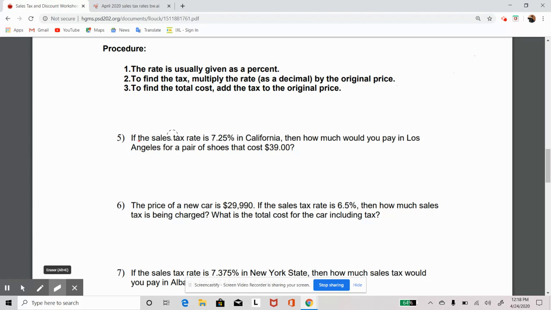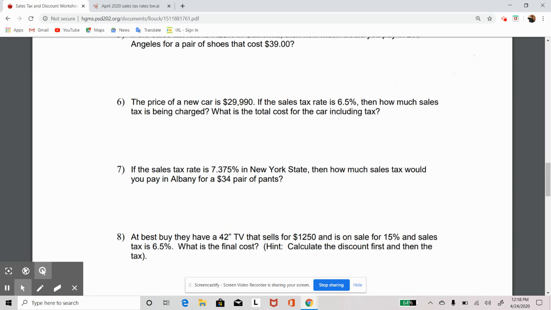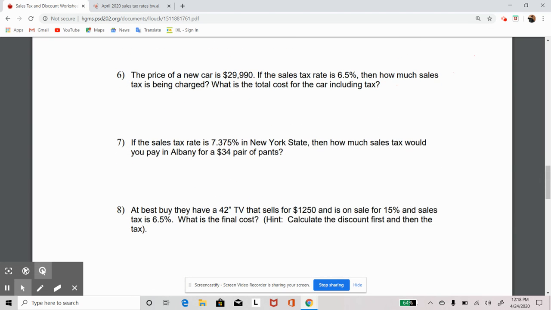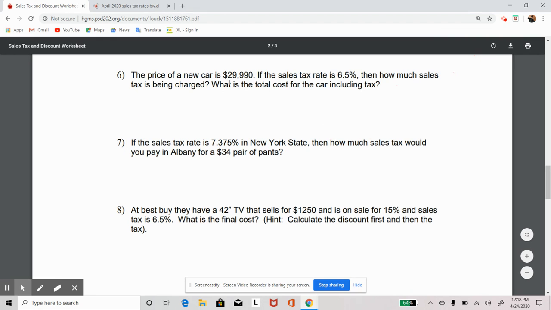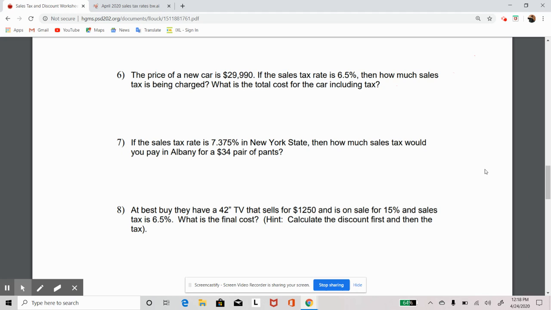So the car. Okay, it said the price of the new car was $29,990. If the sales tax is 6.5%, how much sales tax is being charged?